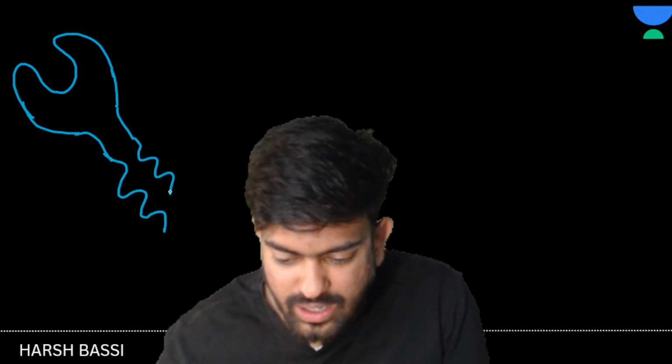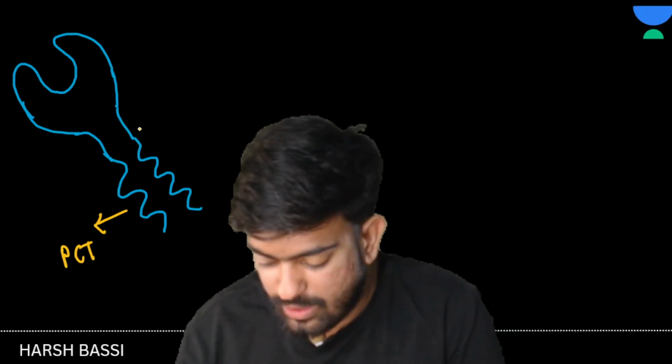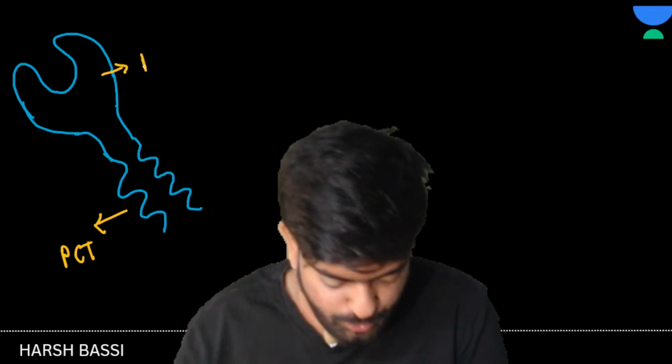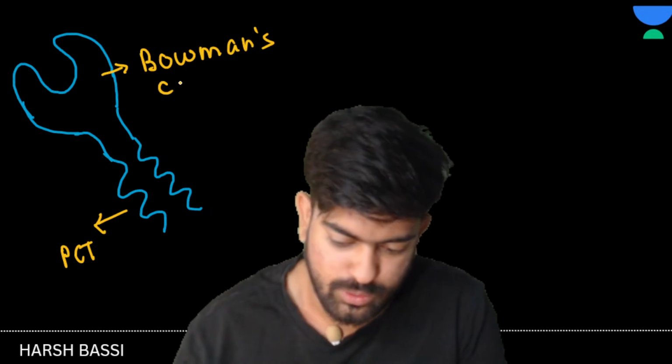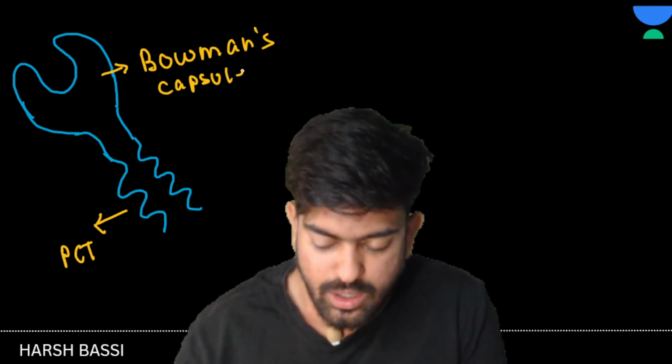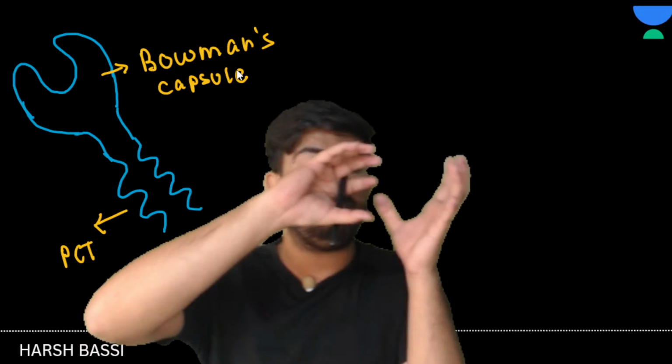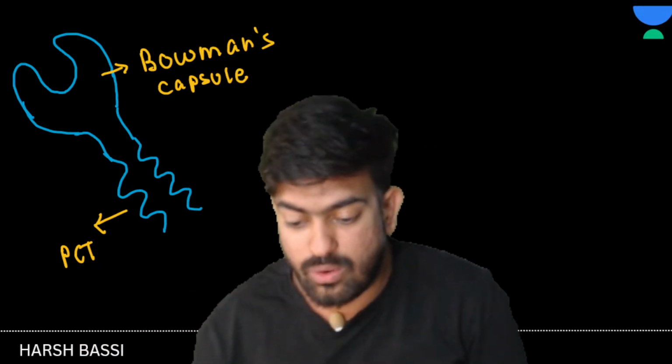Sir, the nephrons are very coiled. So let's make the coiling. The first part which is coiled is known as PCT. This cup-like structure is known as the Bowman's capsule. If I talk about the PCT, it is a very coiled structure.